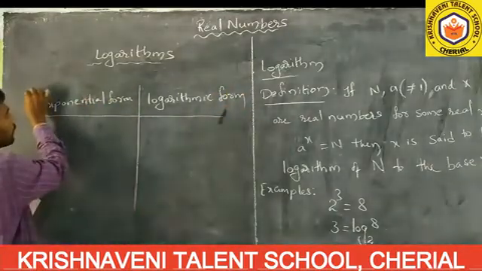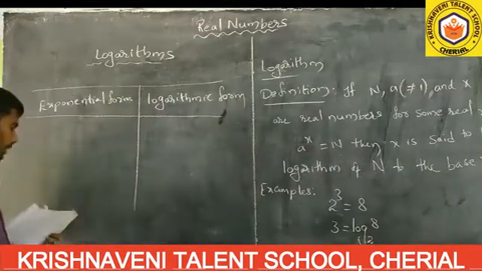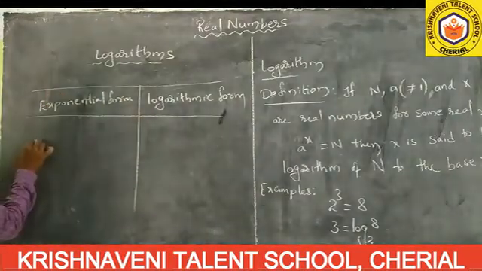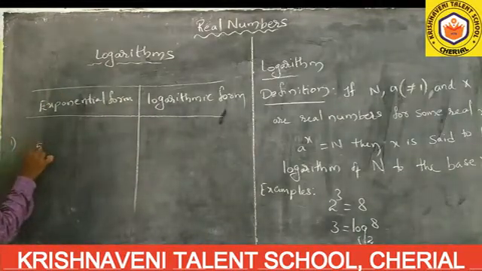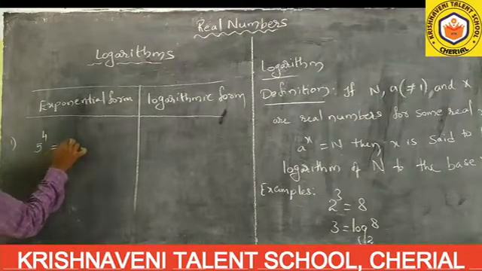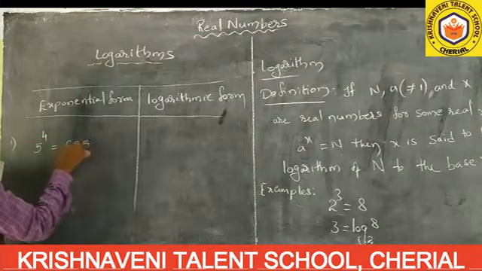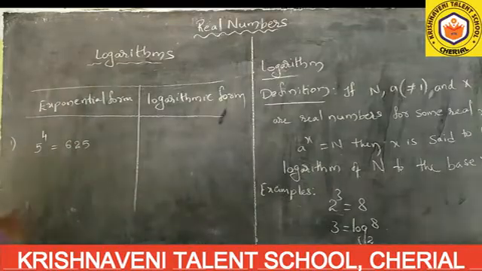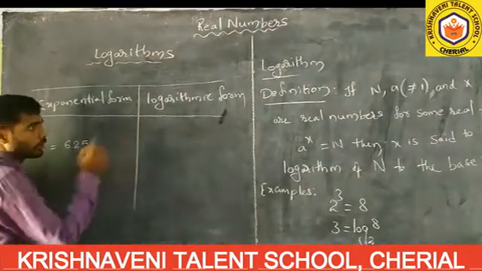Exponential form and logarithmic form. One example: suppose I take 5 to the power of 4. What value will you get? You will get 625. This is in exponential form. Now we have to convert this into logarithmic form.